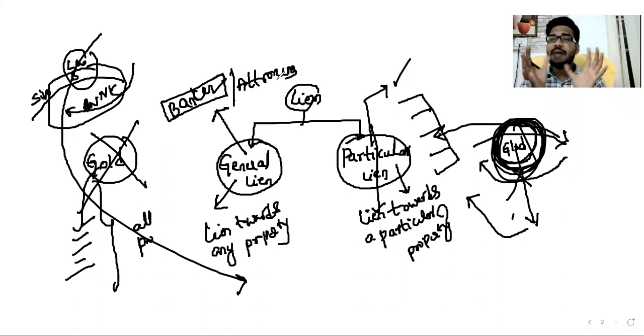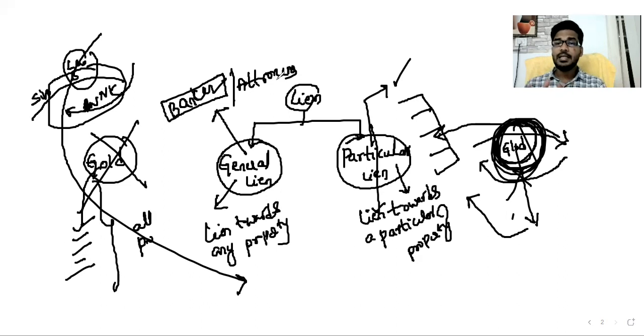The banker has such a right in India, and the courts have such rights in India, not any other parties. Like that, lien is broadly classified into two categories. General lien is a lien towards any property. This lien is not available in bailment. This lien is available to only a few persons in India: one is the banker, and the other is attorneys.